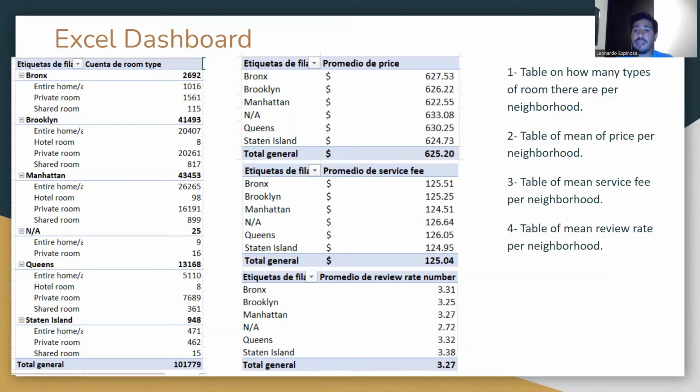The next table is the mean price per neighborhood. Then we have the mean service fee per neighborhood, and finally we have the mean review rate per neighborhood.